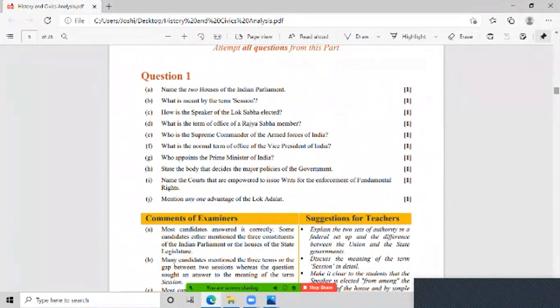First of all, before jumping to the paper, I forgot, talking about history as a subject, I have been telling you throughout the lectures as well, always concentrate on the specific key points. There is no need to write extra points. If there is a 3 marks long answer, you have to concentrate and write only the 3 key points, 3 or 4 key points. Theory subjects, especially like history and civics, require exact keywords.